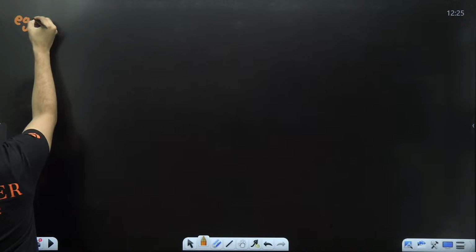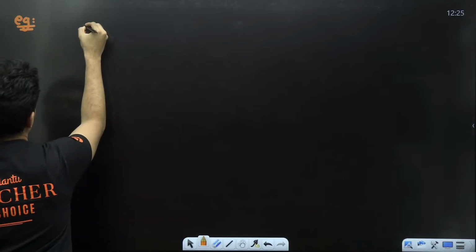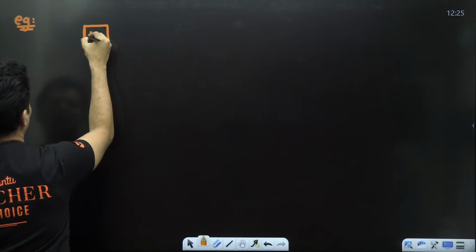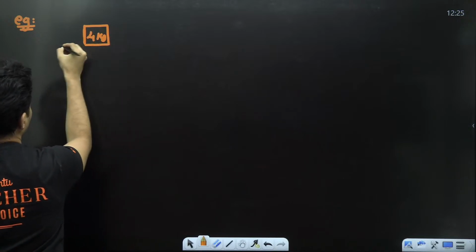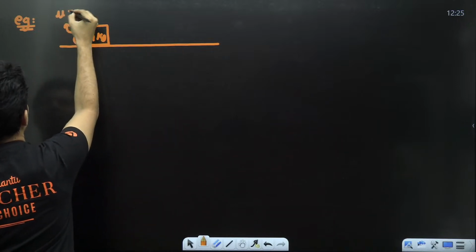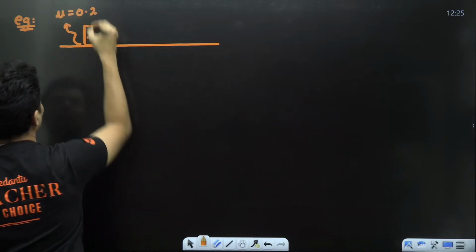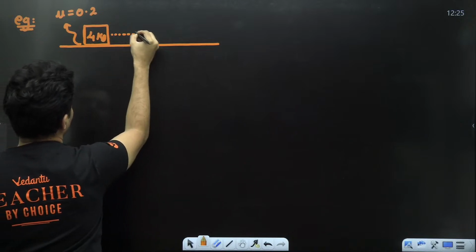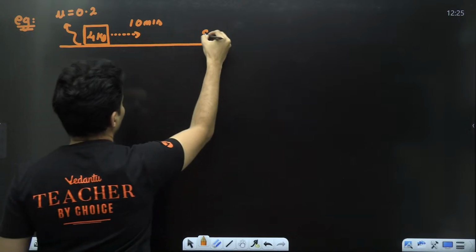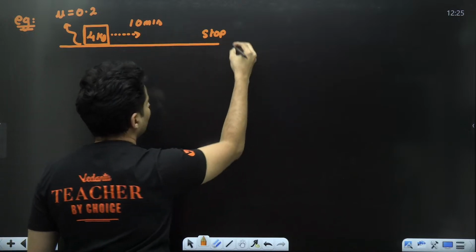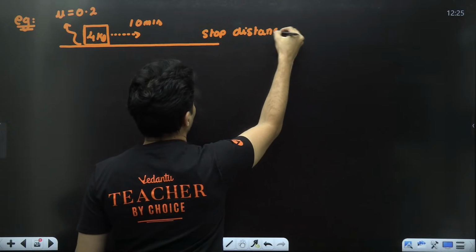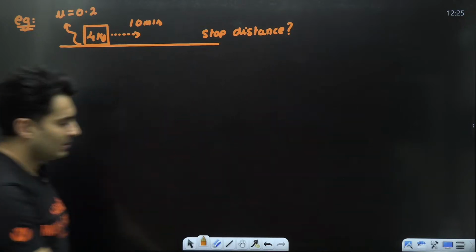Look at this particular question. There is a mass of 4 kg. It's going on a surface which is rough, having coefficient of friction 0.2. It already has a speed of 10 meters per second. And finally, it comes to a stop. Question is, what is the stopping distance?